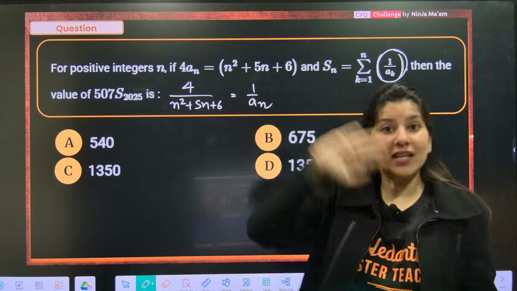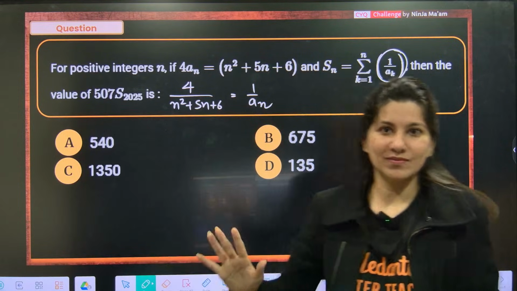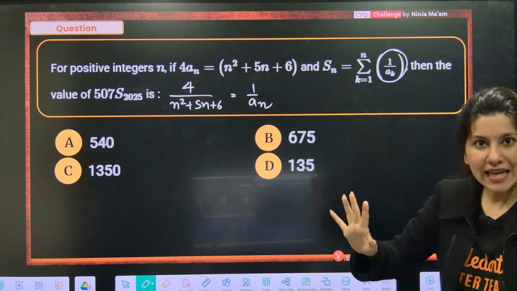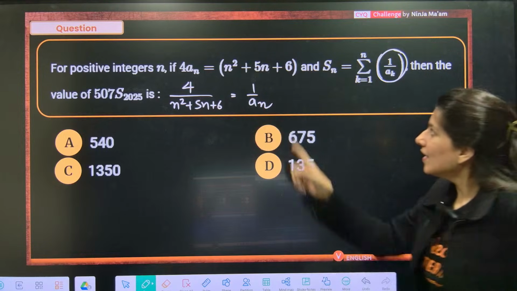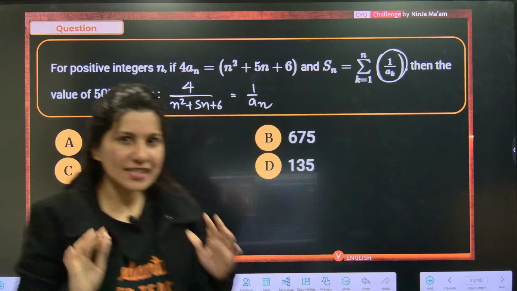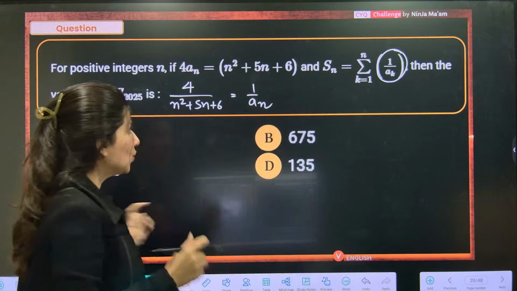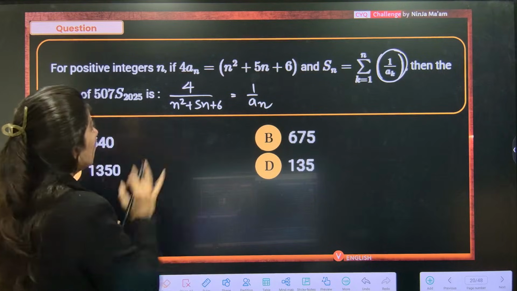Am I doing something alien? Something rocket science? No. I saw 1 by ak is what is required and I just easily calculated it. First step, I think everybody is able to think in that direction.